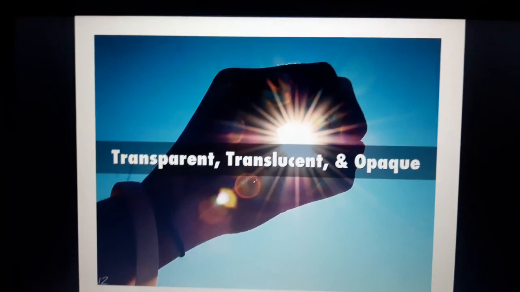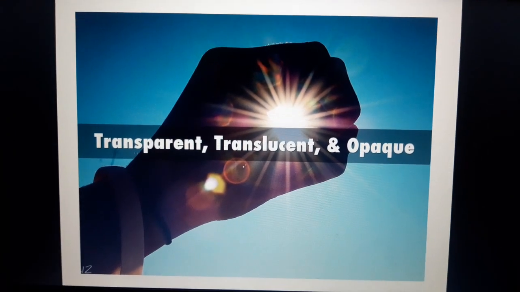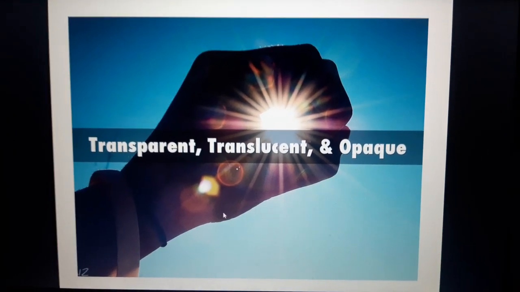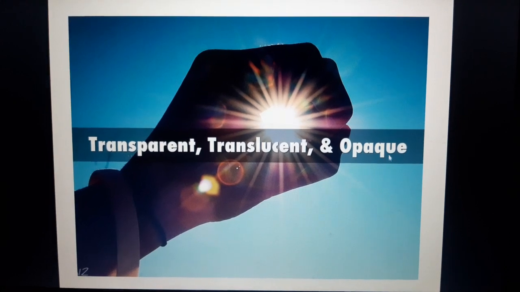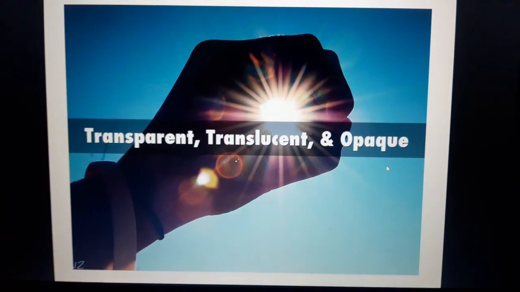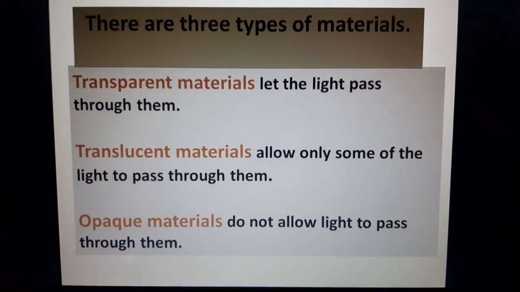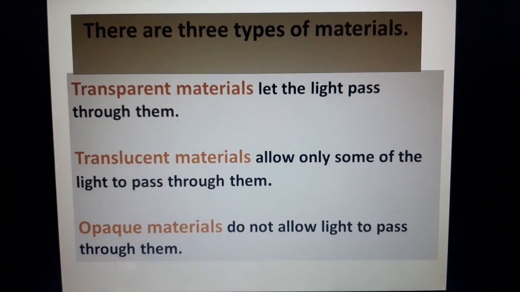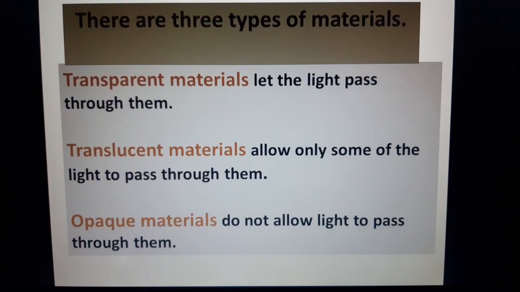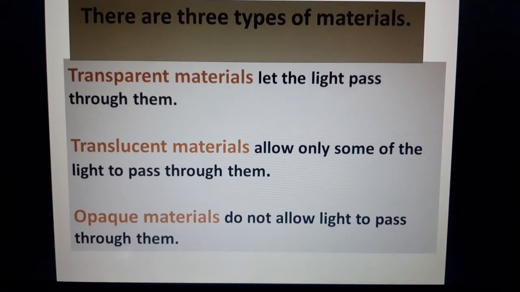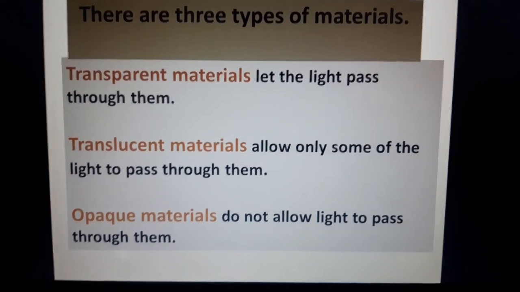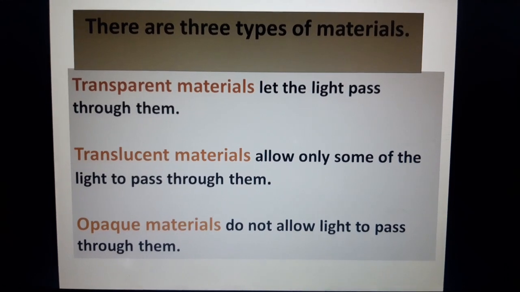To understand the concepts of light, you should all know what transparent, translucent, and opaque materials are. So to understand this concept, we will discuss them one by one. In this slide, we will discuss that there are three types of materials, and depending on their nature, light will pass through or not.